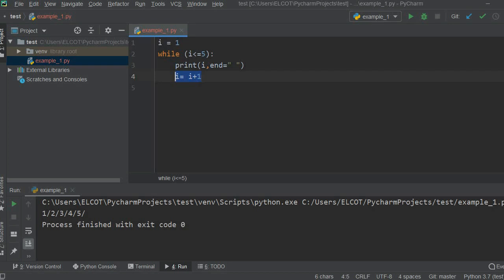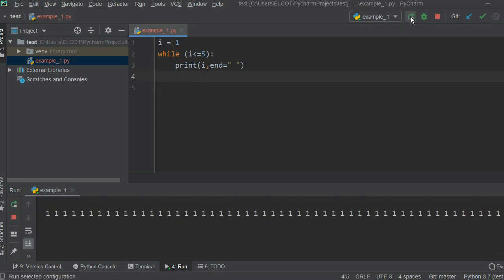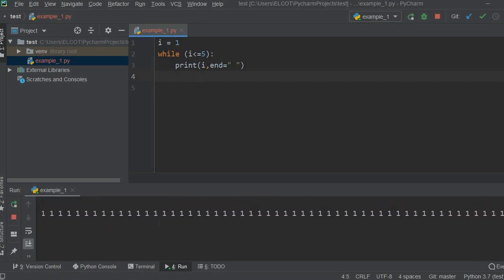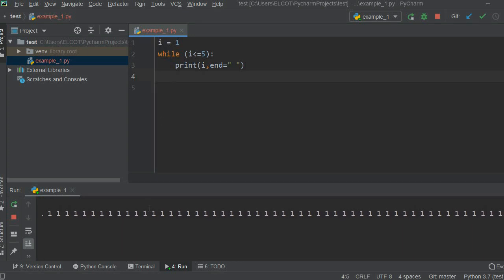As I said before, if you did not use this statement here, it will go into an infinite loop. See what will happen, right? It will keep on printing 1 1 1 1 1 because, okay, let me stop this before explaining. Why? Because it will come here, I equal to 1. First it will check, okay, 1 is less than or equal to 5. Yes, true. It will come here, print I. I's value is 1. Again it will go here. Now also I's value is 1. It is not updated yet, okay?